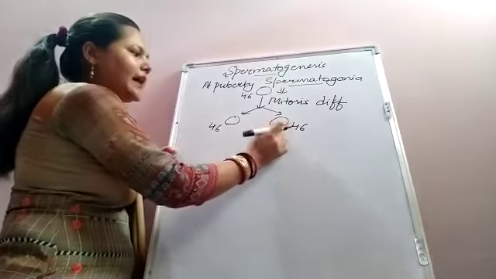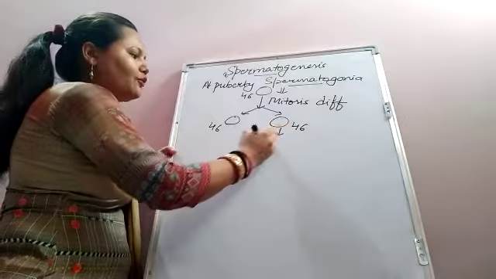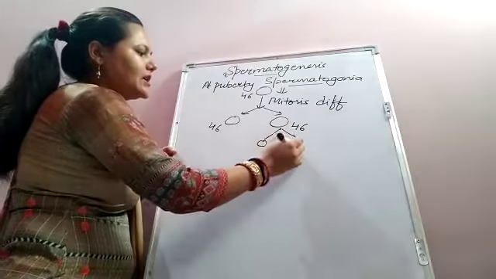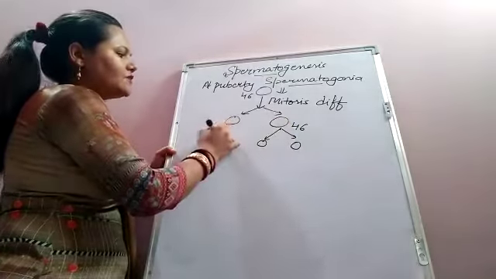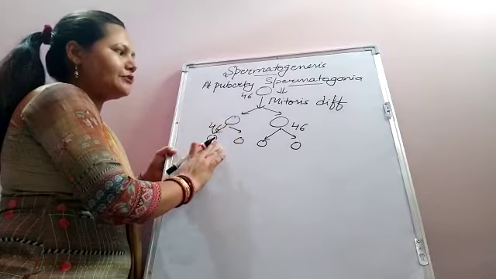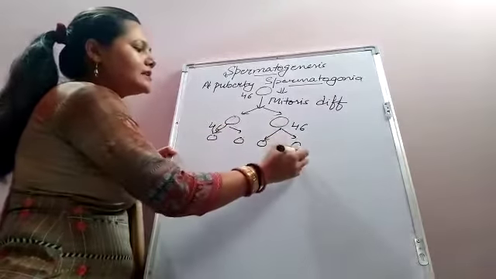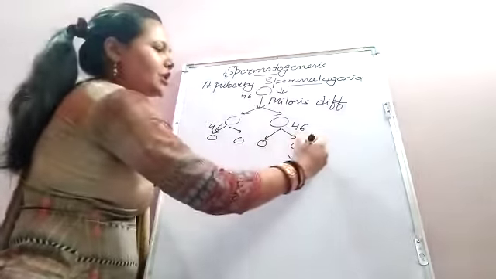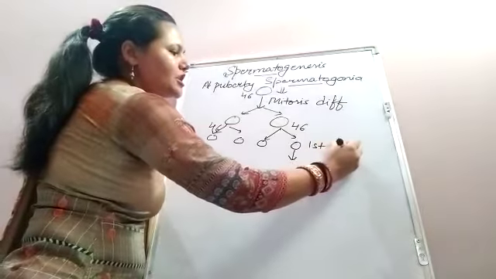The cell that is formed here will undergo further division and produce two cells. One cell will not be involved in further differentiation. The other will further undergo differentiation, that is the first meiotic division.